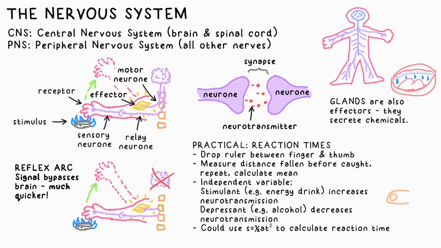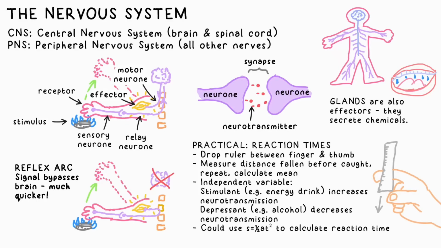You can investigate reaction times by holding the bottom of a ruler between a person's finger and thumb and dropping it without warning. Then you measure the distance it falls before they catch it. Do this multiple times and take a mean average. Not too many times though, as their nervous systems will start to get a bit better at reacting to this.